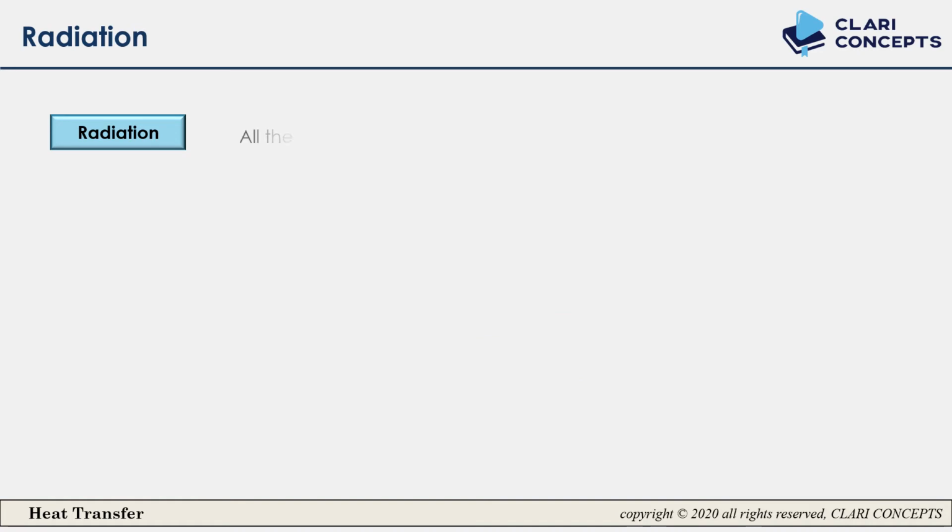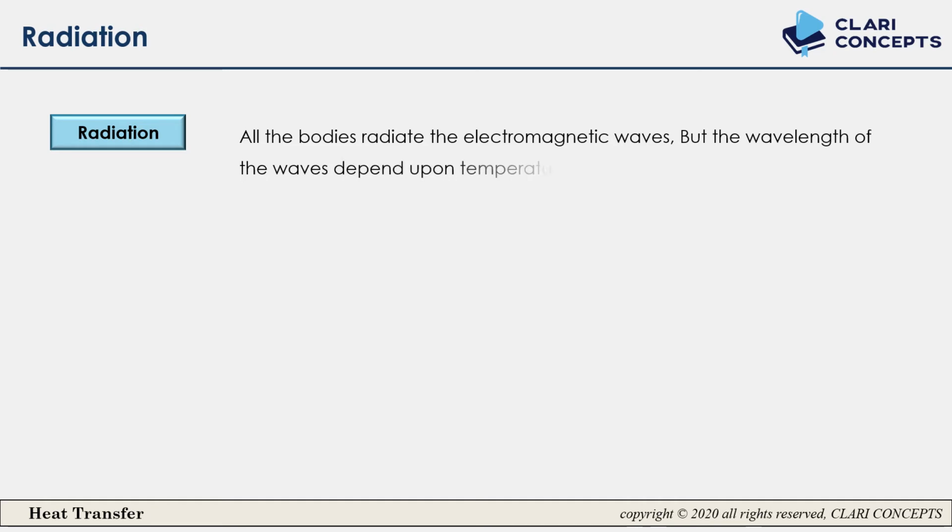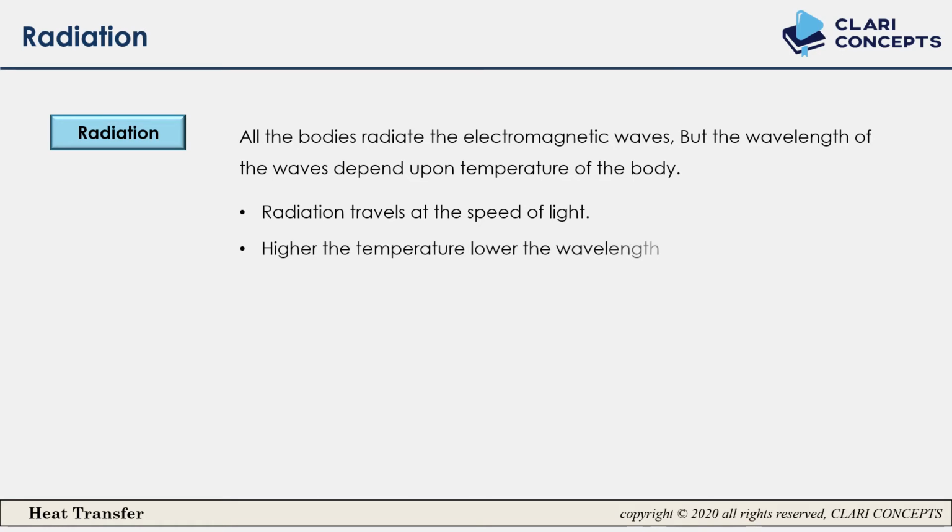In radiation, one more point to note is that all bodies radiate electromagnetic waves, but the wavelength of those waves depends upon the temperature of the body. As per the temperature of the body, the wavelength will be there. And the radiation travels at the speed of light. So this is the fastest mode of heat transfer, and remember, it does not require any medium also. Higher the temperature, lower the wavelength.